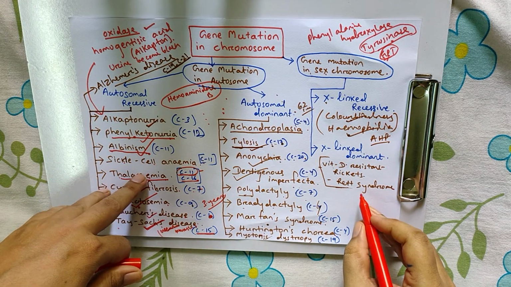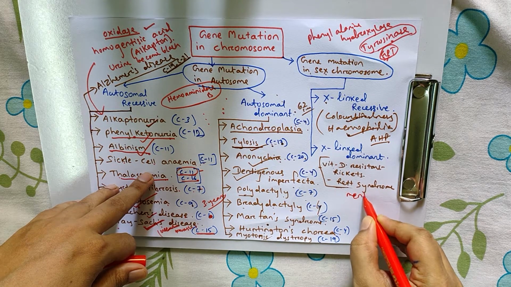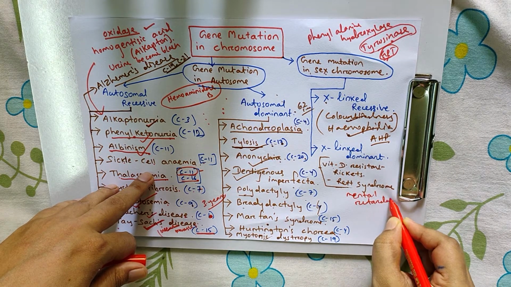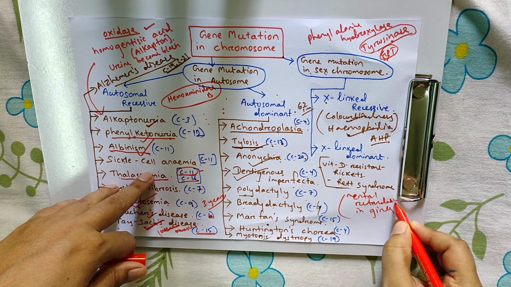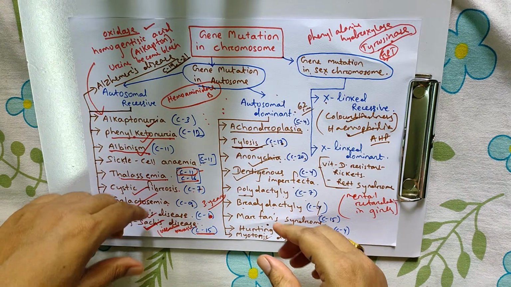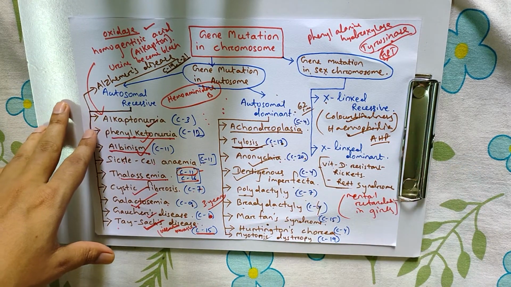Here there is mental retardation in girls, that is called Rett syndrome. So this is all about gene mutation in chromosomes.